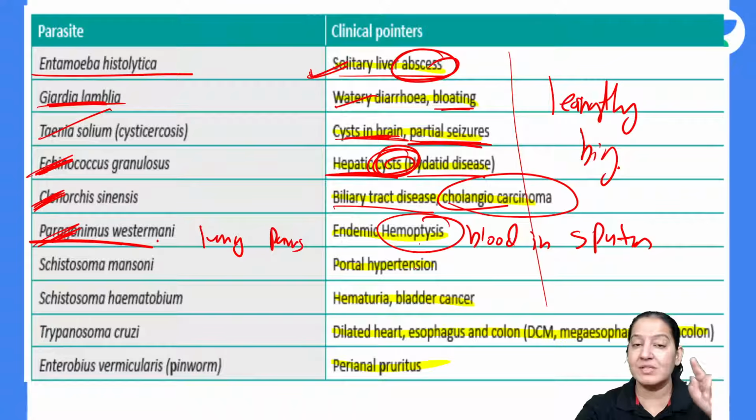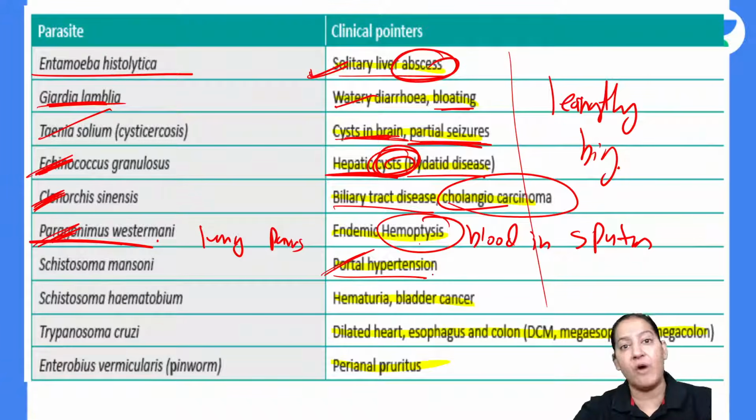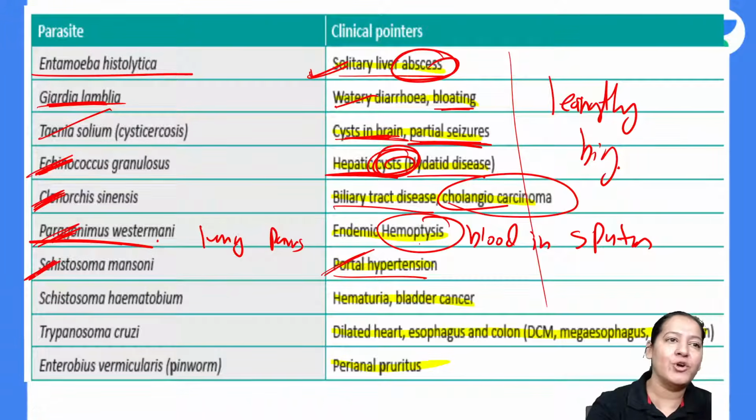If the examiner gives you a parasite causing portal hypertension: a 46-year-old male presenting to your clinic, you have examined the patient, you have found esophageal varices, hemorrhoids, the patient is having portal hypertension, you have found some parasitic infection, name the parasite. So it will be a big question, right? Not a one-liner. The examiner is pointing you towards Schistosoma mansoni, that causes portal hypertension. So these are the clues in the question that will point you towards some important parasites.